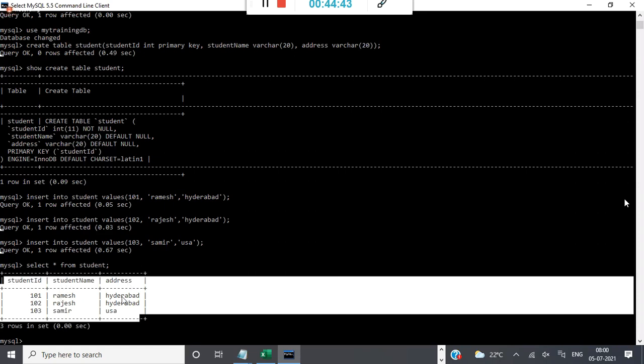Student ID, student name, address: 101 Ramesh Hyderabad, 102 Rajesh Hyderabad. Like this I will get. Now let us write a Java program to connect to this database and get the data and populate it.